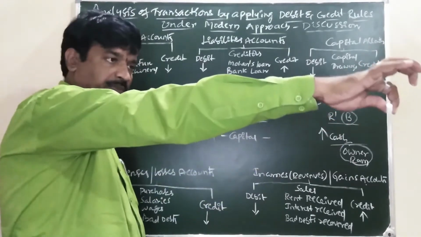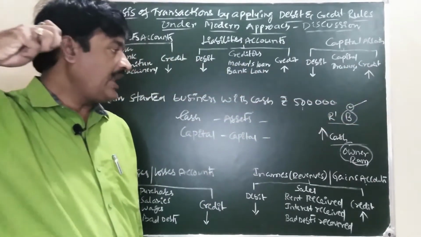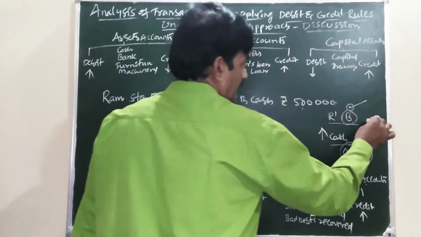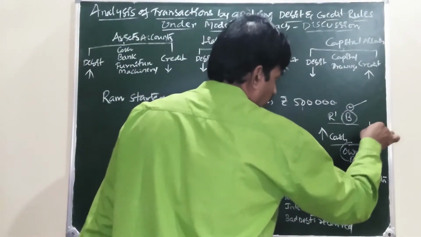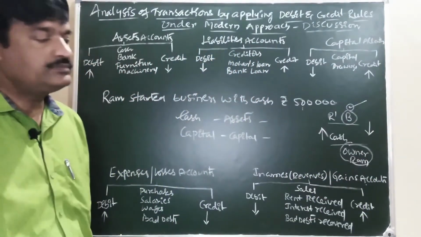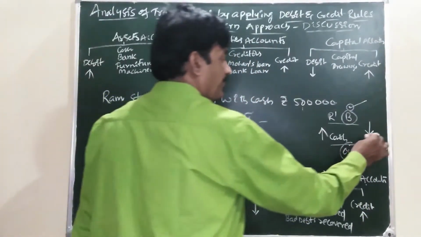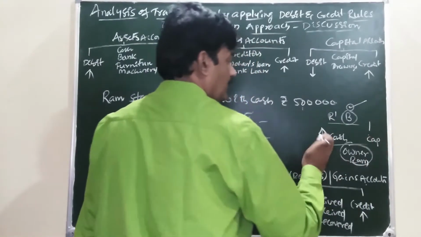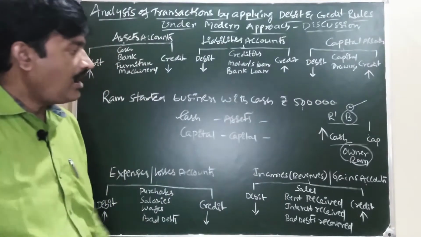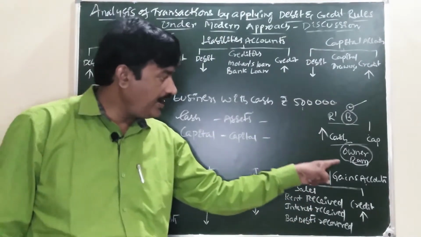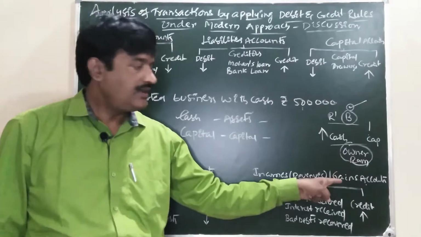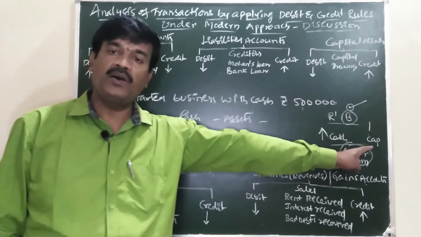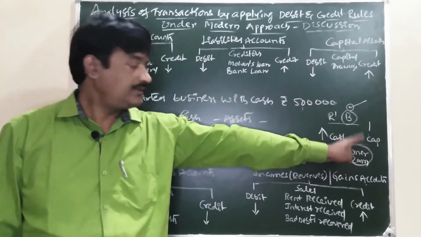On one hand, our business is receiving 5 lakhs cash from the owner. And on the other hand, we owe the owner in the form of capital. On one hand, we are receiving cash from the owner; on the other hand, we are due to the owner in the form of capital.